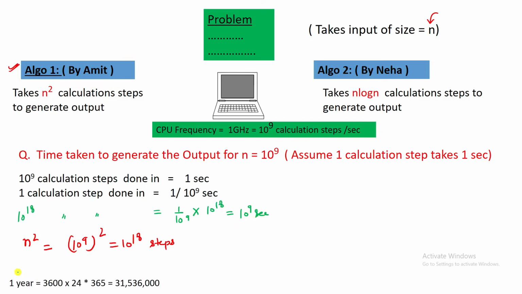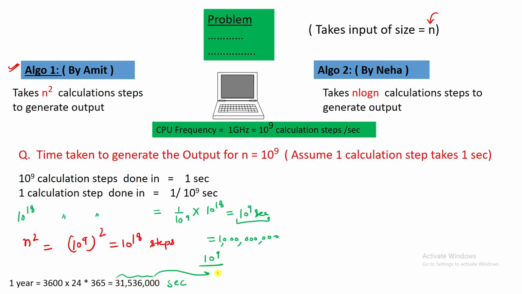If you compute the total number of seconds in 1 year, it will be 3600 seconds into 24 hours into 365 days. This 10 power 9 seconds is very large compared to that. If you want to convert 10 power 9 seconds into years, you can just divide 10 power 9 by this figure.